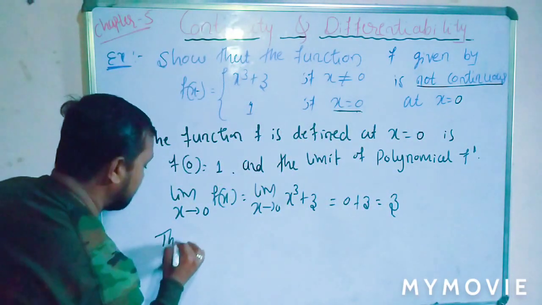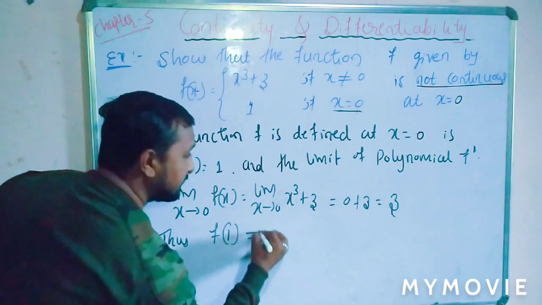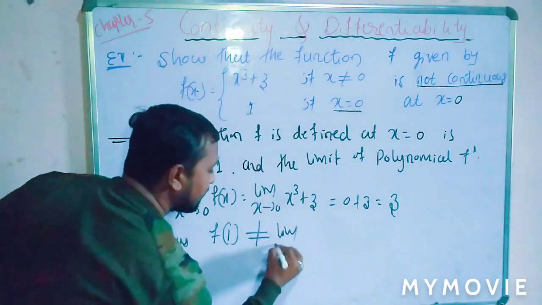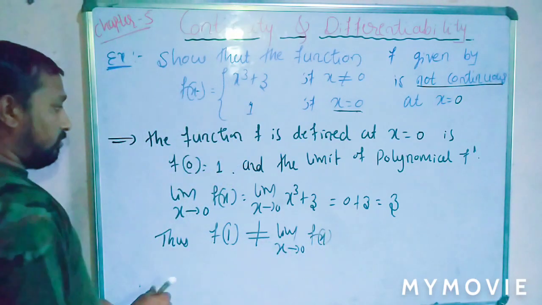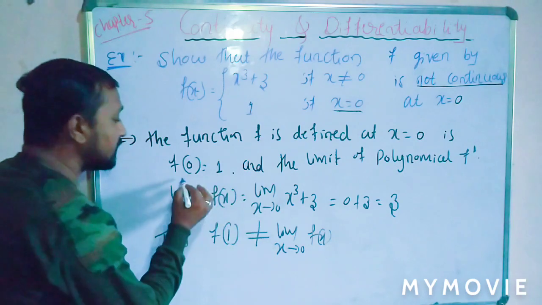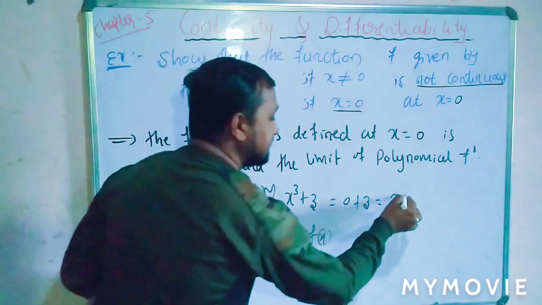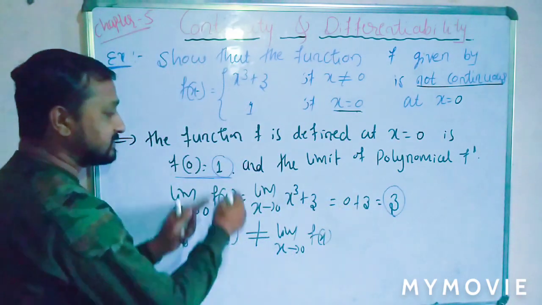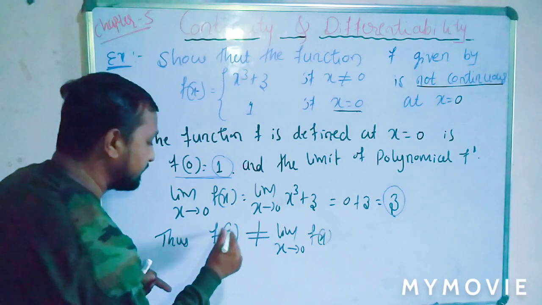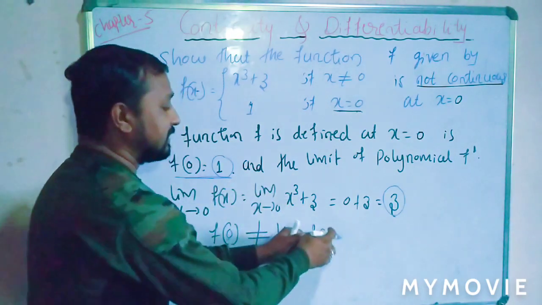Thus the constant function f of 0 is not equal to the limit of x tends to 0 f of x. Here in this function, the constant function value is 1 and the limit function value is 3. Thus the constant function f of 0 is not equal to the limit function f of x.